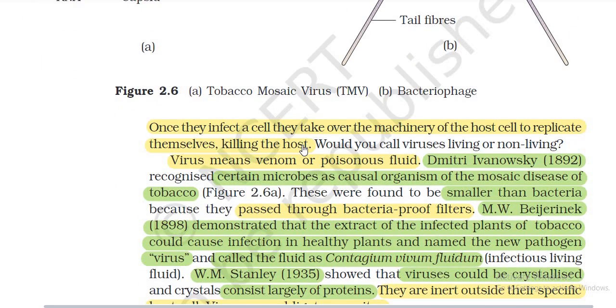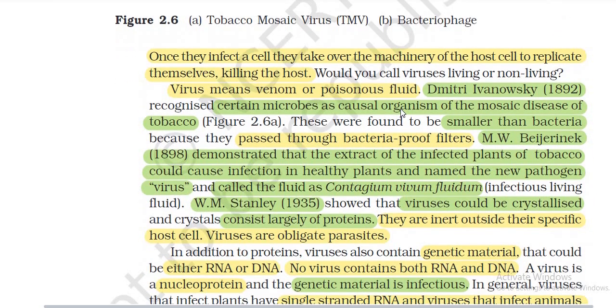Once in the infected cell, they take over all the machinery of the host cell and replicate themselves, killing the host. Would you call a virus living or non-living?